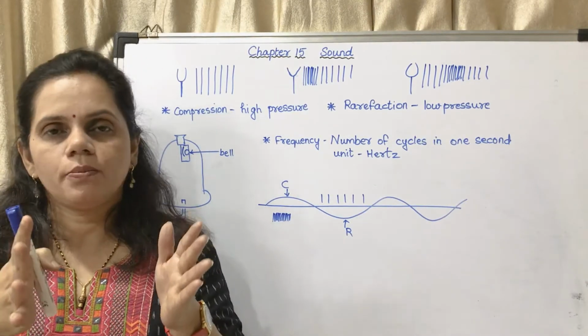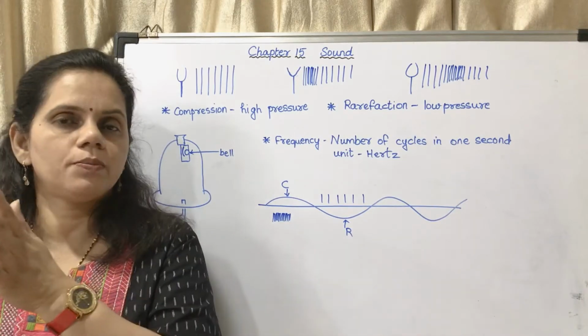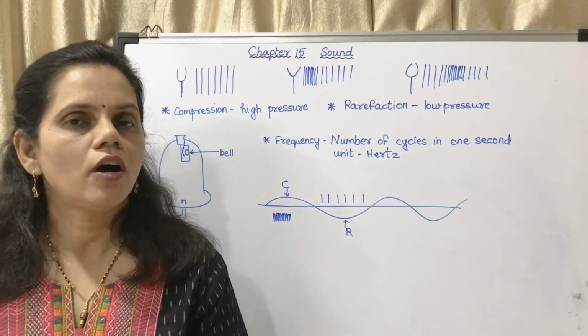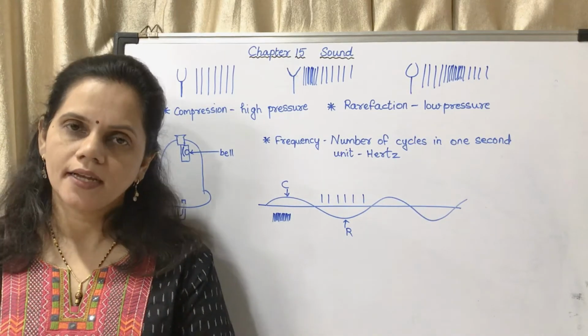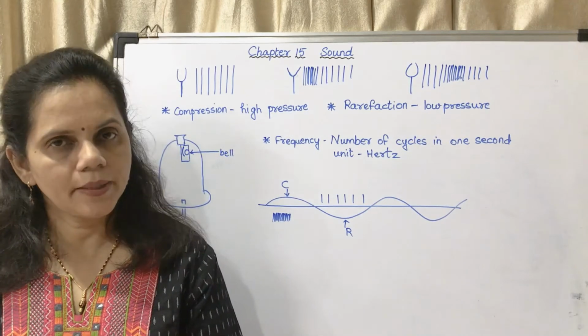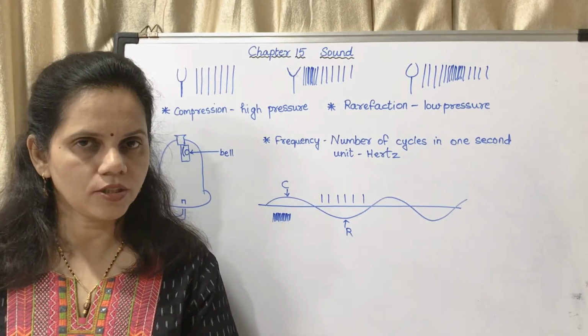And thus the compression will go forward, the rarefaction will follow, again a compression, again a rarefaction. So sound travels in the form of alternate compressions and rarefactions. What is compression? It is a region of high pressure. What is a rarefaction? It is a region of low pressure.